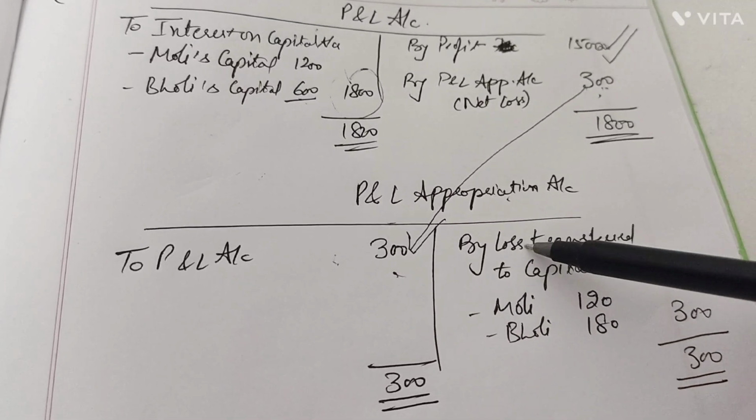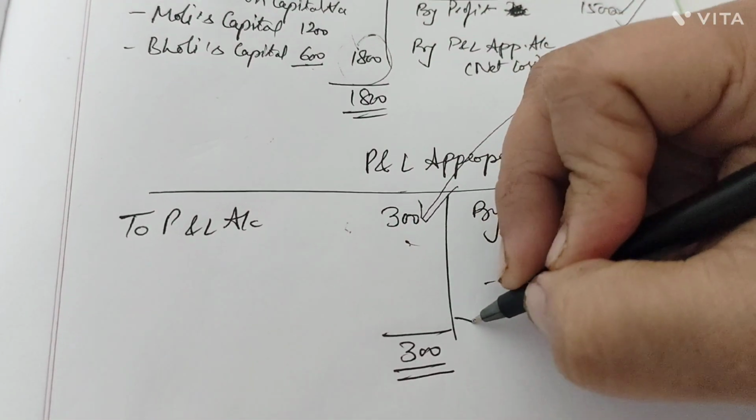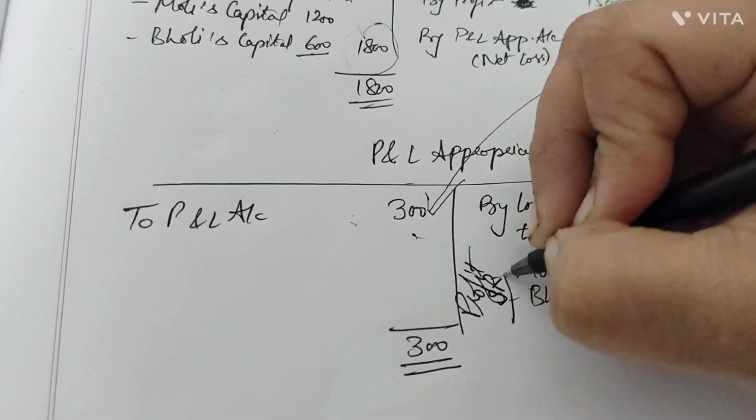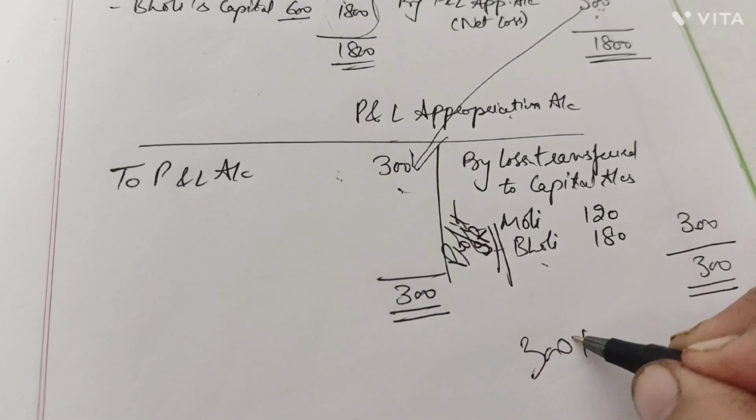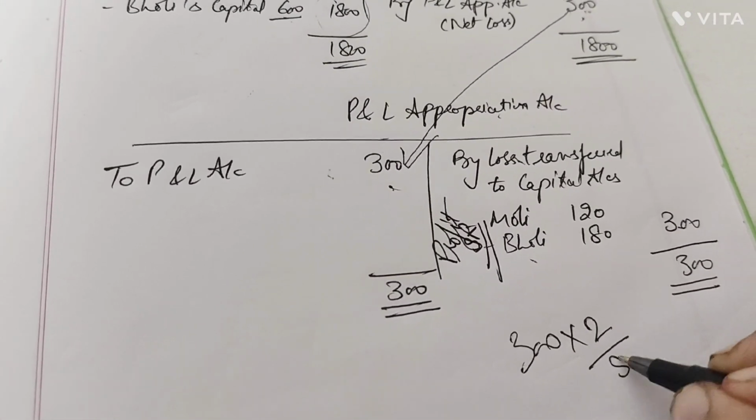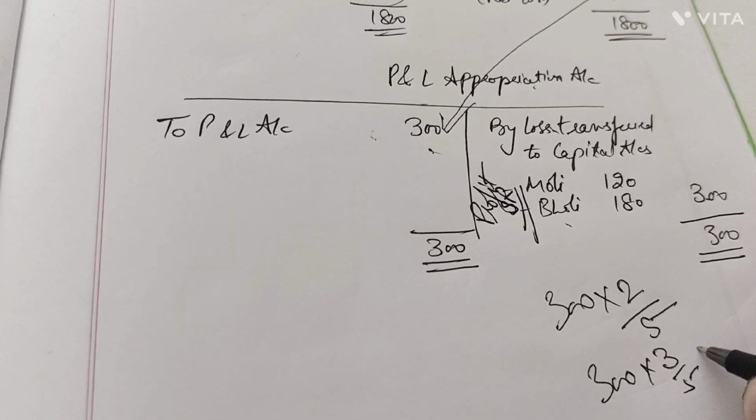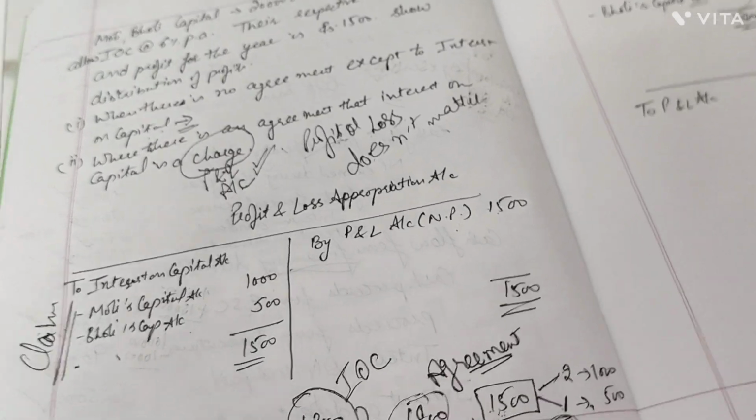This 300 loss is now transferred to Molly and Boli in their profit sharing ratio, that is 2 is to 3. This 300 rupees is distributed in the 2 is to 3 ratio, meaning 2 divided by 5 and then 3 divided by 5 here. Okay. So as per this given statement, what actually is demanded from us?